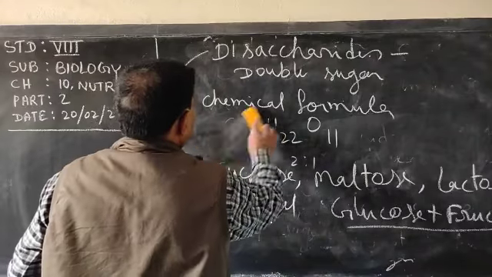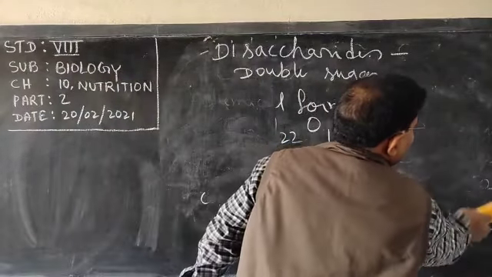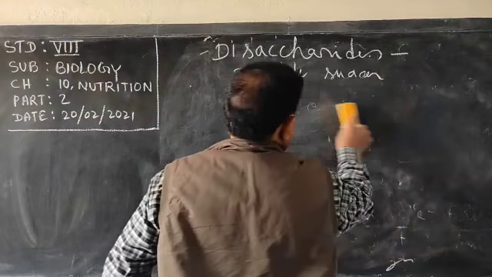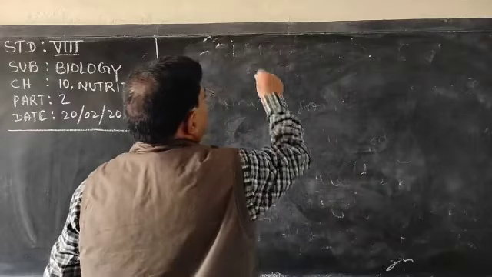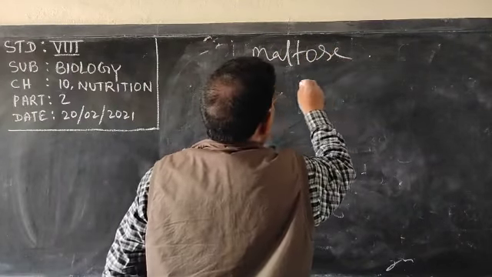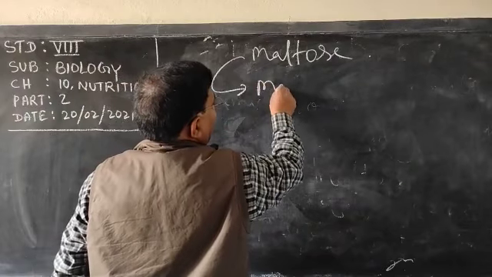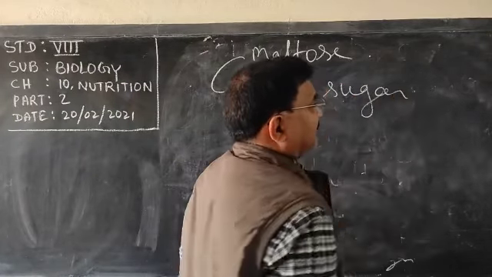Next, coming to the other type of disaccharide, that is maltose. That is also a double sugar, maltose, or you can say malt sugar. How do we get it?